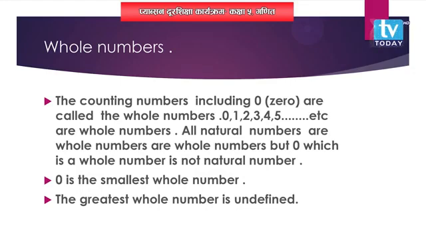So, for both natural numbers and whole numbers, the greatest number is undefined or infinite. The smallest natural number is 1 and the smallest whole number is 0. There is a difference between the natural numbers and the whole numbers as well. So, please remember it, okay.